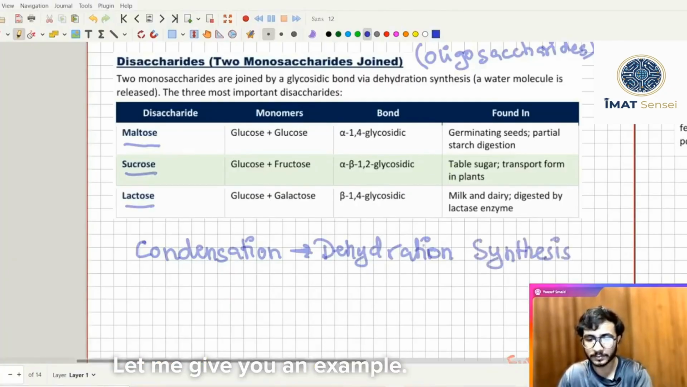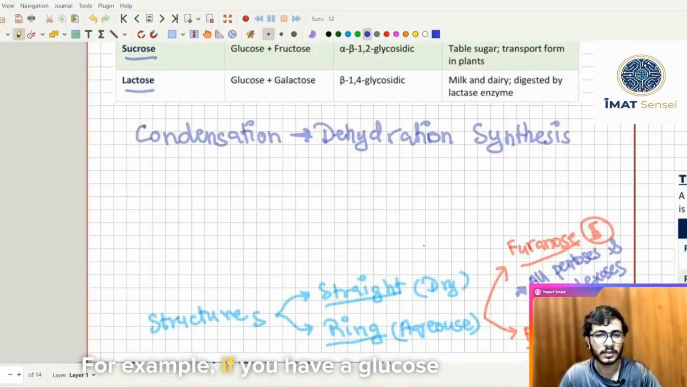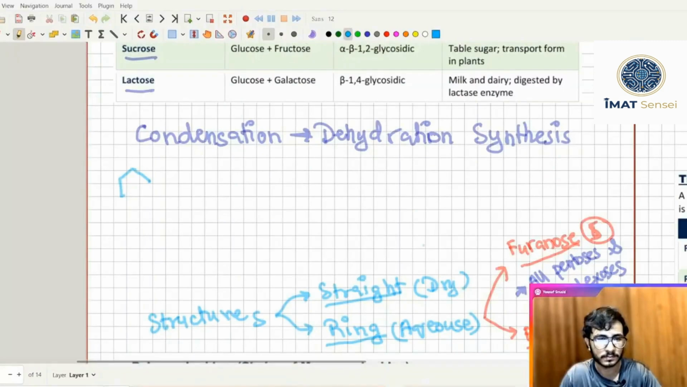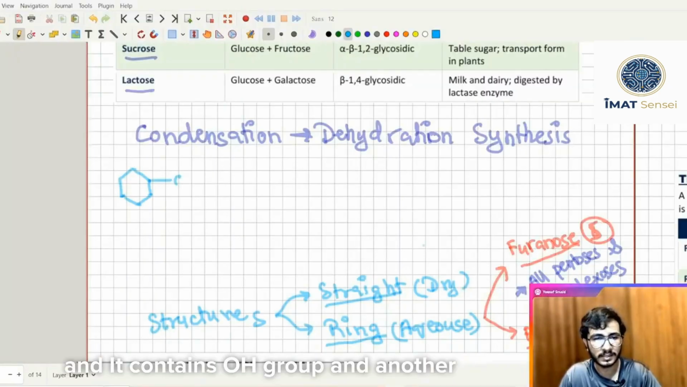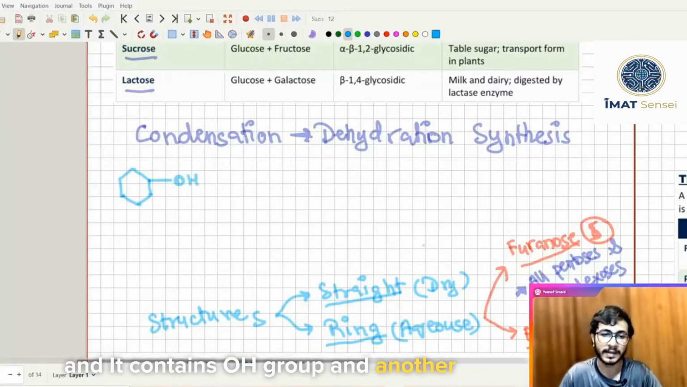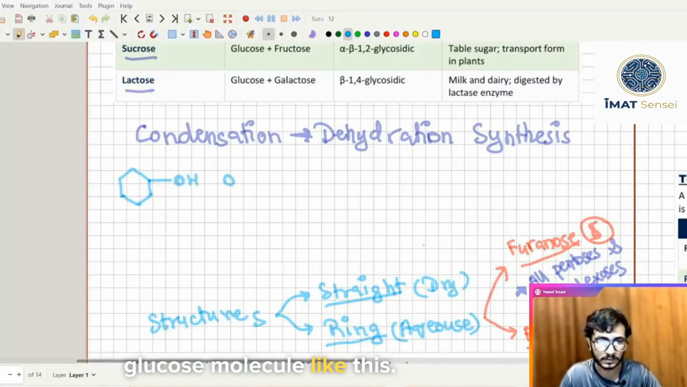Let me give you an example. For example, if you have a glucose molecule like this, and it contains an OH group, and another glucose molecule like this.